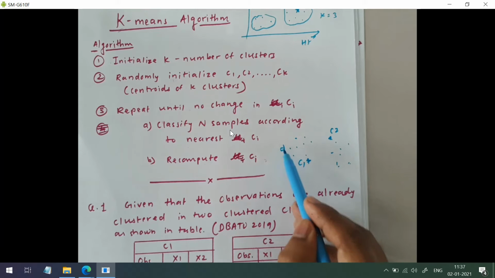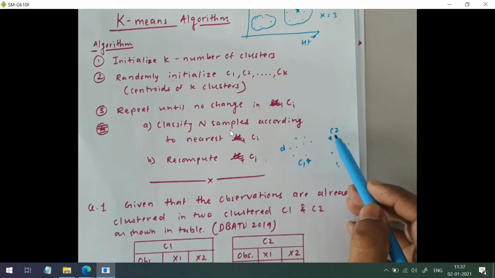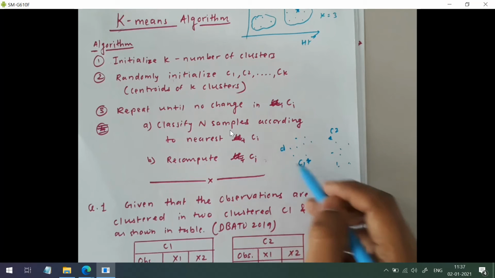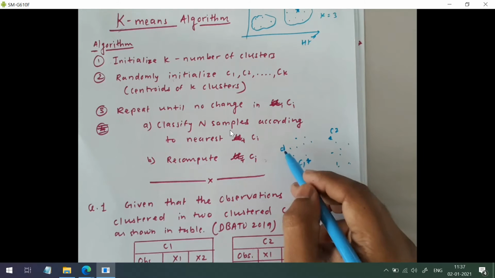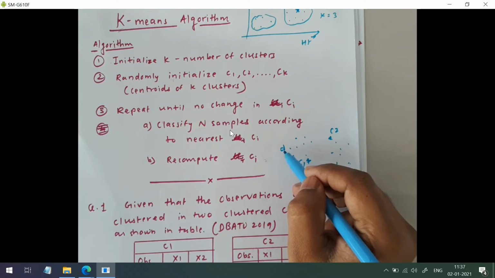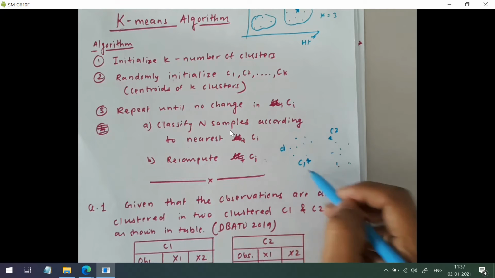So consider this data point d. We will be calculating the distance between d and c1, and d and c2, and we will assign that data point to the closest cluster. So c1 is closer to d, so we will assign d to this cluster. And this we have to do for all the data points.